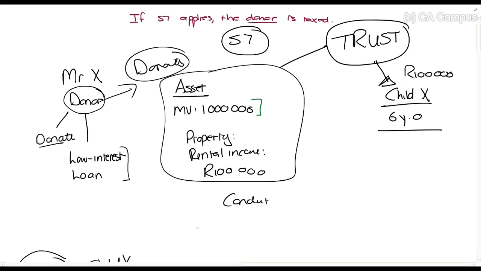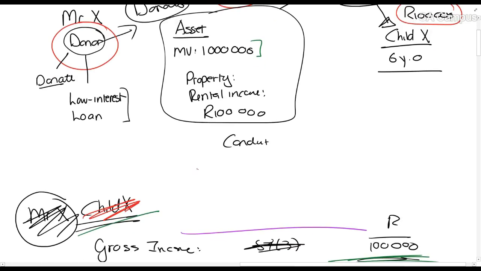In this case, guys, assume that Section 7 does apply correctly. Child X receives the 100,000 rands from the trust. Right, it flows through the trust to Child X, but Mr. X will still be taxed as the donor because Section 7 does apply. So it won't be Child X again, it will be back again to Mr. X. Right, and whatever, some sort of Section 7 will apply.